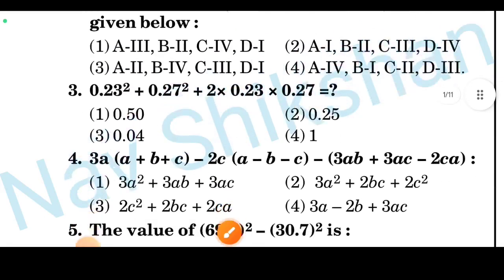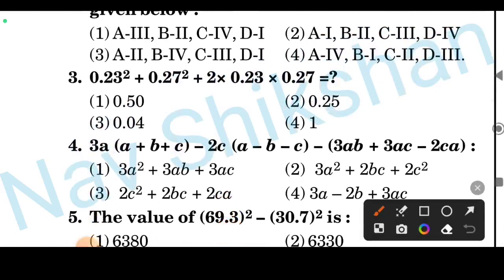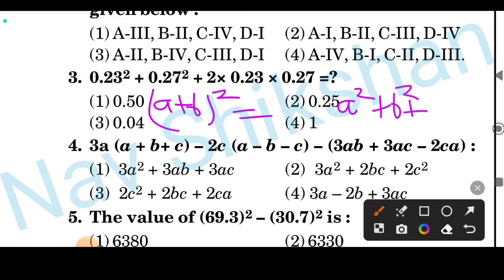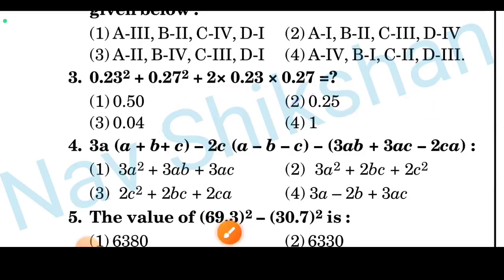Okay, this is also a simple question based on the formula (A plus B) whole square, which is A square plus B square plus 2AB, 2 into A into B. Just you have to solve by this method. By squaring it will take time. You will get the answer, but it will take time. But by this method it will be easier to solve. Here the answer will be 0.25, option number 2.